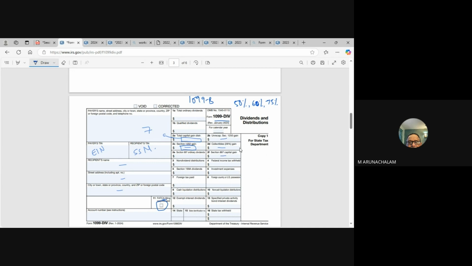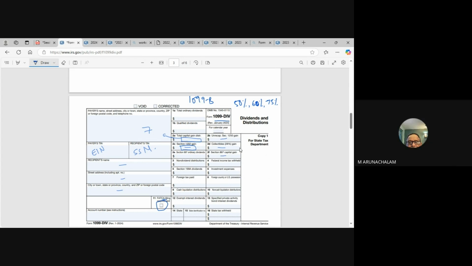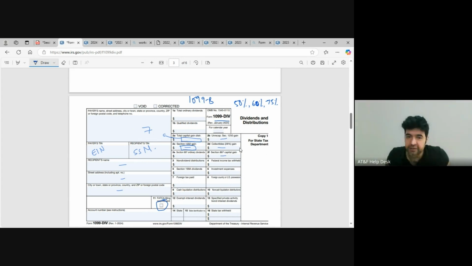One second, sir. When you say 2B, 2C, 2D, 2F are added into 2A, the total of the four will match with 2A. Yes, that should match. So that is one cross check we can do, right? Yes, the total capital gain distribution is there.